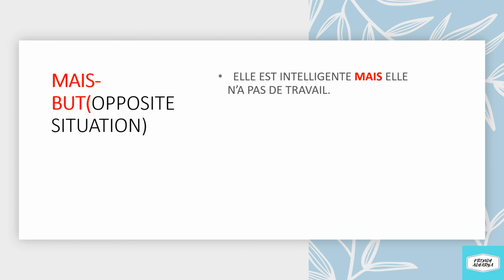Okay, so what is the meaning of mais? Yes, mais, that is but. And but is also a conjunction. So let's see the example: Elle est intelligente, mais elle n'a pas de travail. She is intelligent, but she does not have work. So here we have two sentences. Elle est intelligente, she is intelligent. And the other sentence is, she does not have work. Elle n'a pas de travail. Now we are connecting these two sentences. She's intelligent, but she does not have work. Right. So mais is the conjunction which means but.